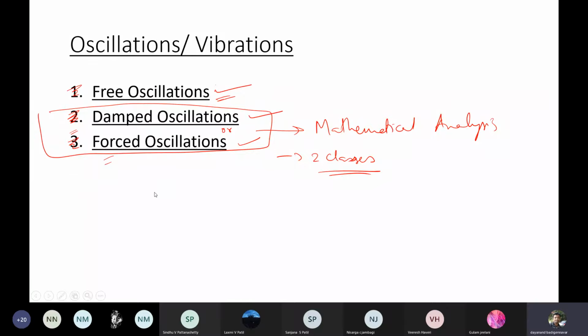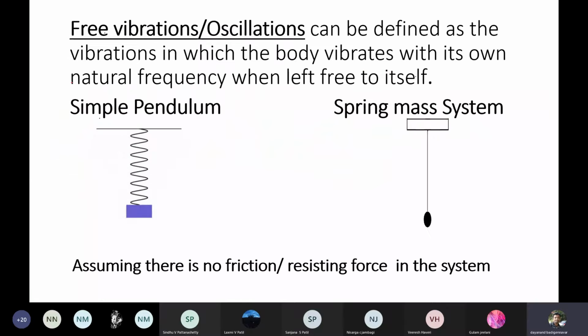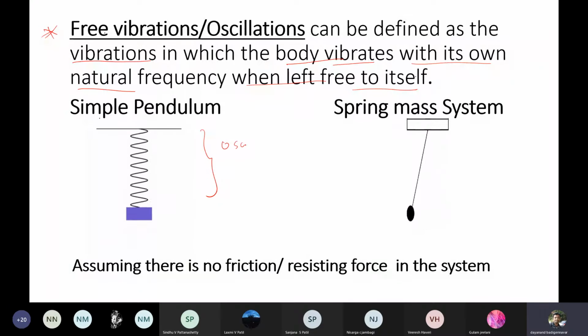So we have discussed free oscillations in the last class. Free oscillations are defined as the vibrations in which the body vibrates with its own natural frequency when left free to itself. That means when you excite the oscillations, they will set in and it is going to oscillate forever.